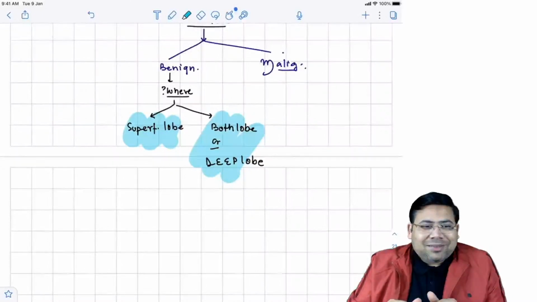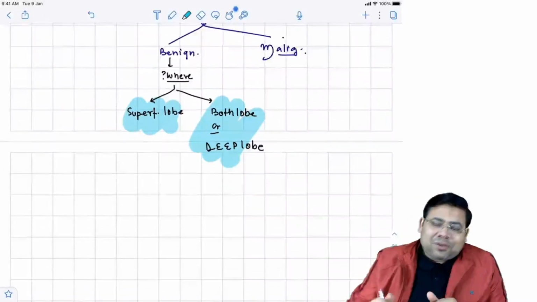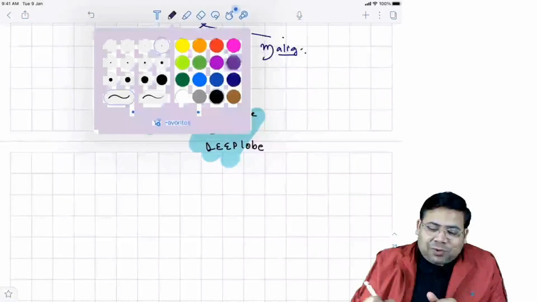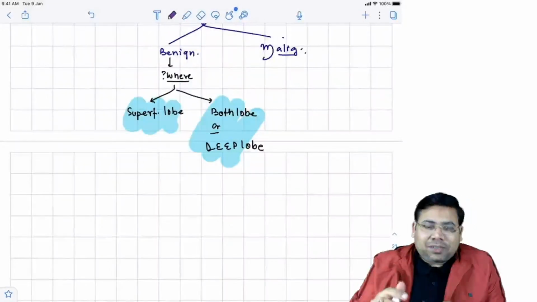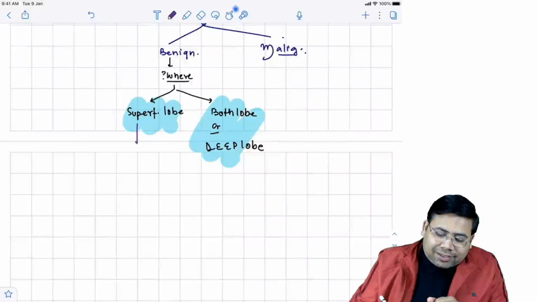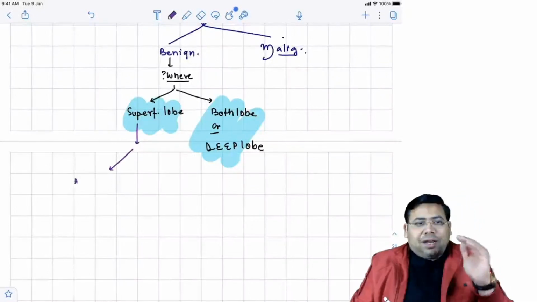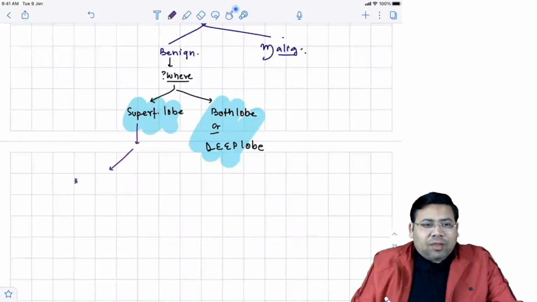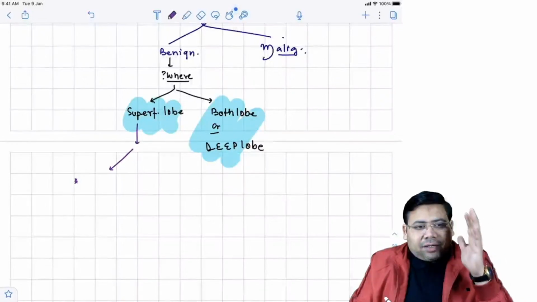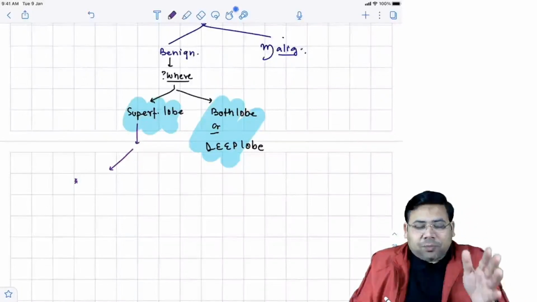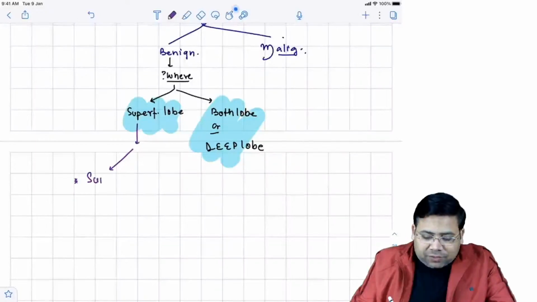So when you talk about superficial lobe tumors, if it is benign, the next thing is you have two options. What are they? Remove the entire superficial lobe. This is what is known as superficial parotidectomy.